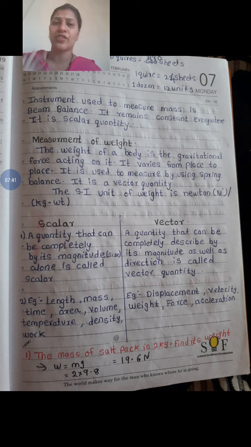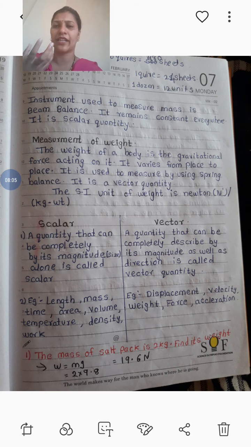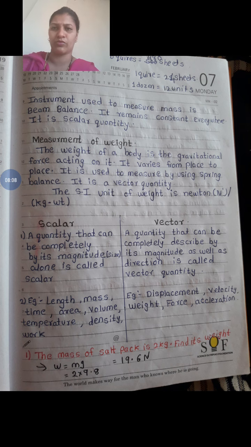It remains constant everywhere. See, the mass will never change. Weight can change, but mass can never change. It is a scalar quantity. What is meant by scalar and vector, we will discuss afterwards. Then measurement of weight. Weight is nothing but a gravitational pull. Now, see, if someone is hanged, then the earth pulls down. Am I right? So that is a gravitational pull.